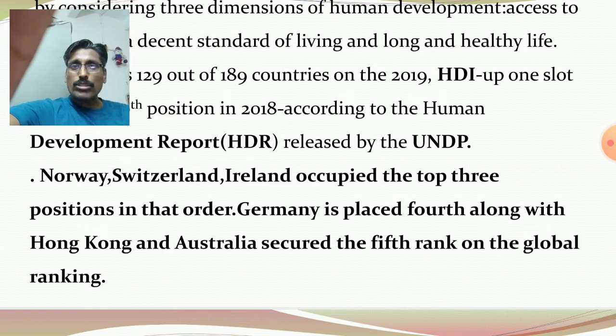Education and health both are the backbone of human development. So educational status and health status are considered by the UNDP to classify the countries on the basis of ranks, and another one is the per capita income of the people per annum.